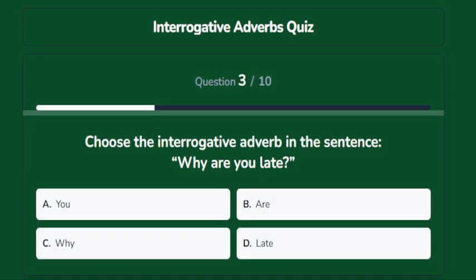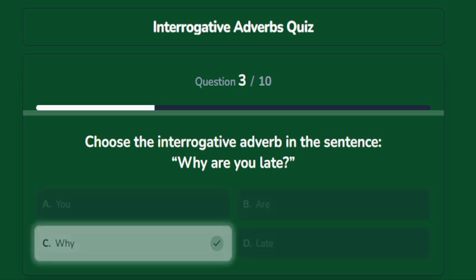Choose the interrogative adverb in the sentence, why are you late? Options are A. You, B. Are, C. Why, D. Late. The correct answer is why.